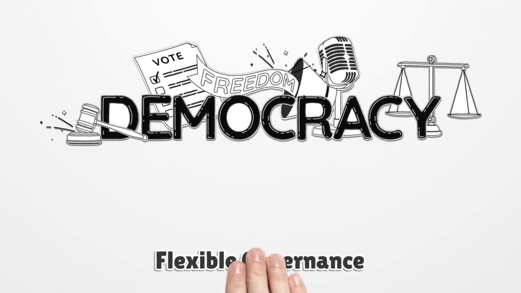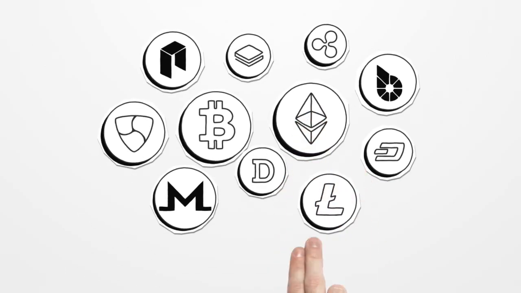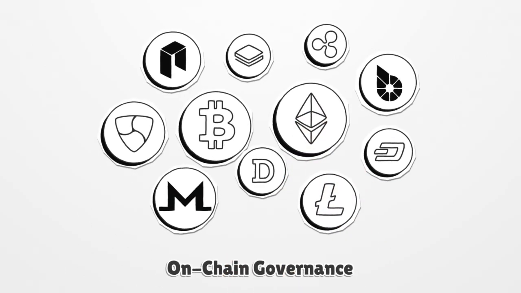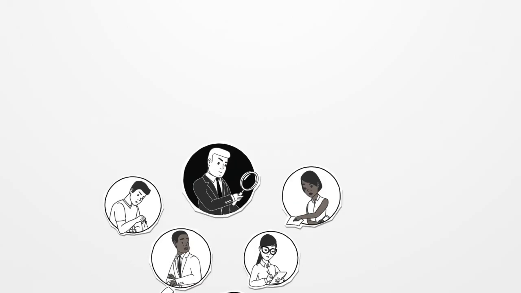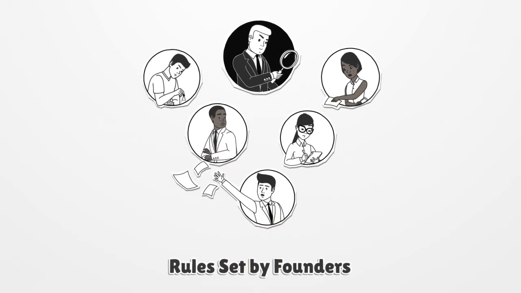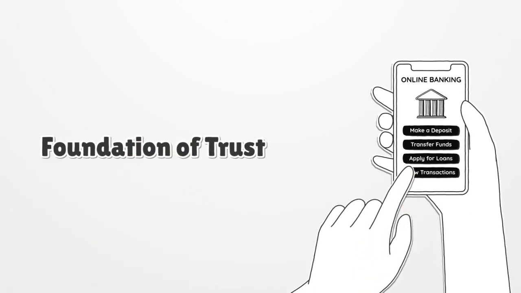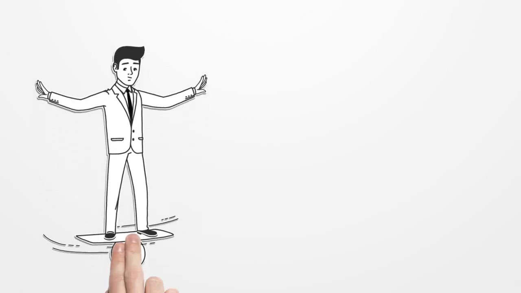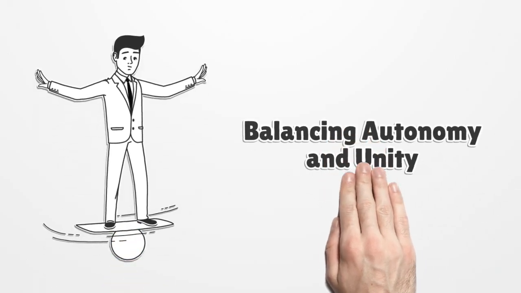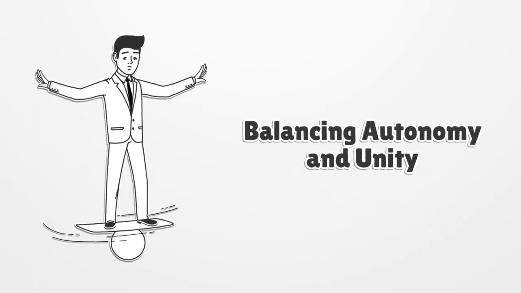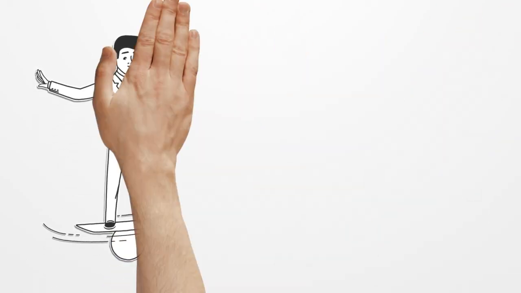Governance is equally flexible. Each subnet can implement on-chain voting, committee-based decisions, or automated logic. Founders set the rules for upgrades, validator membership, and fees. Meanwhile, the Avalanche primary network remains the foundation of trust, enforcing the universal standards of staking and security. This structure balances autonomy with unity, keeping the ecosystem decentralized yet coordinated.